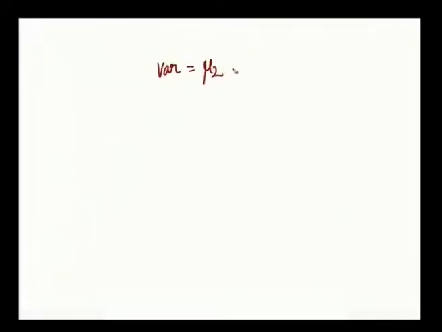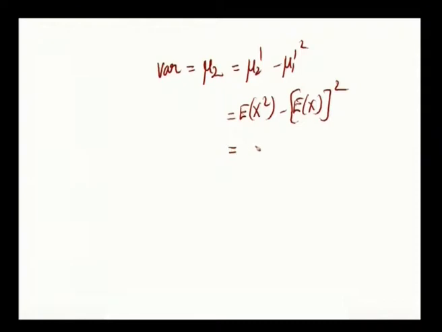Variance is mu 2, which is mu 2 dash minus mu 1 dash square, which is expectation of x square minus expectation of x whole square. All these expectations are taken about origin only. So, expectation of x square is 31, expectation of x is 5, square is 25, 31 minus 25 is 6. This is your variance. Variance is also proved to be equal to 6.